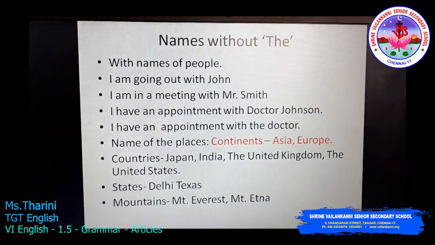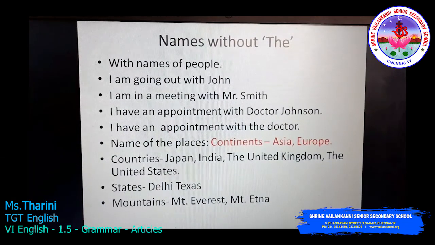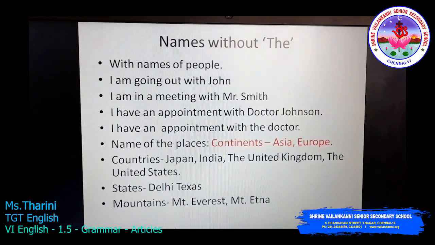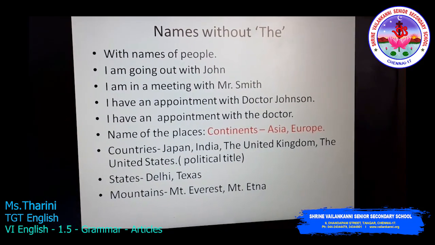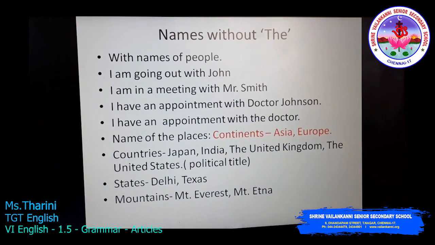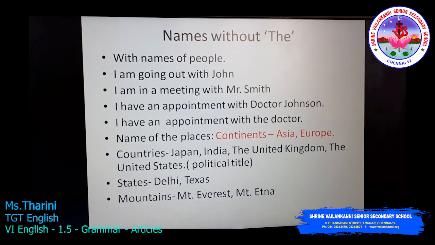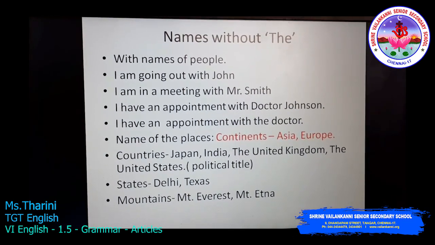Names of places. Continents. Asia. Asia is a beautiful continent. Europe. I would like to visit Europe. Countries. Japan. India. I would like to visit Japan. I'm living in India. So I don't say the India or the Japan.